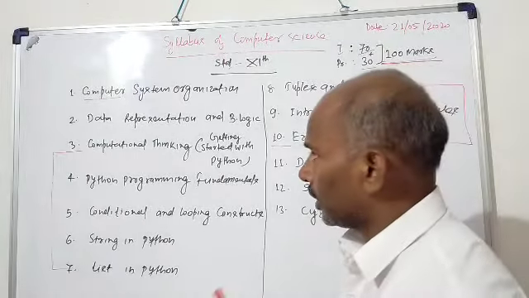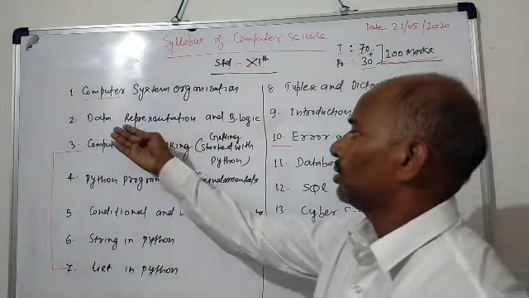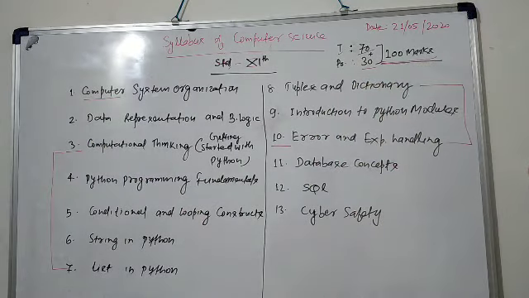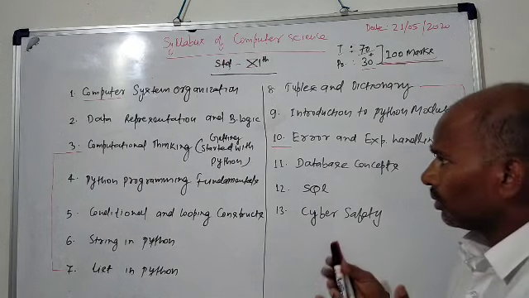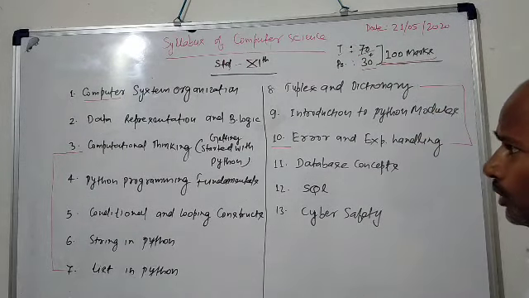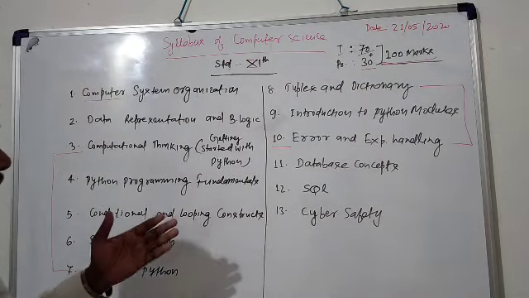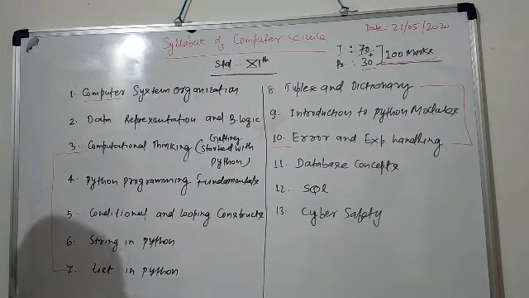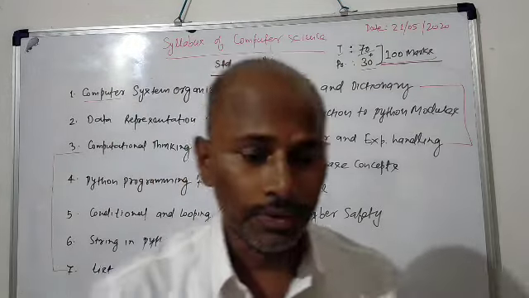If you know about the data representation and number system, this chapter is related to data representation and Boolean logic. You know about Boolean logic? What is Boolean logic? In this chapter, you have to learn about gates that you have learned in physics.